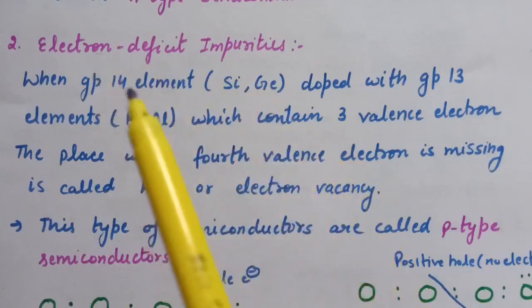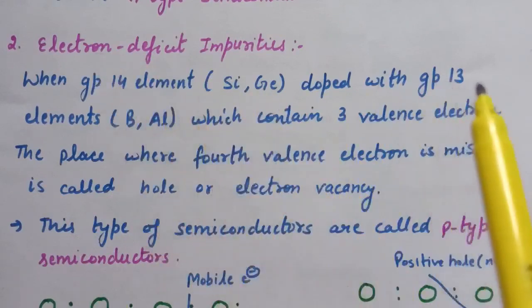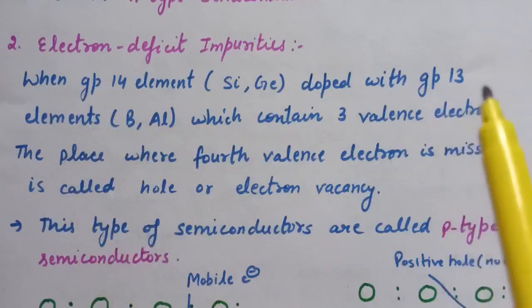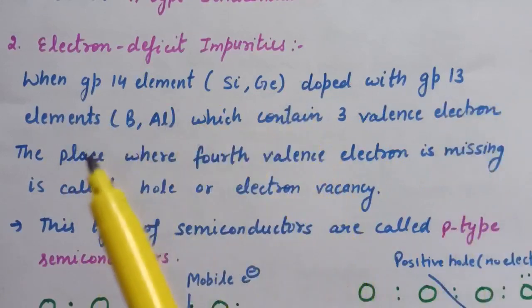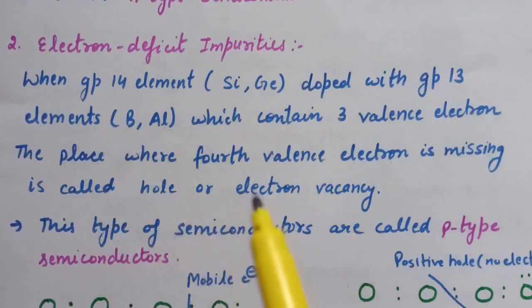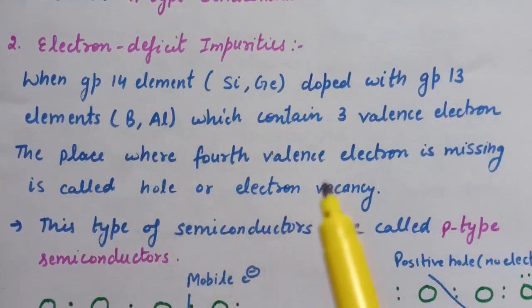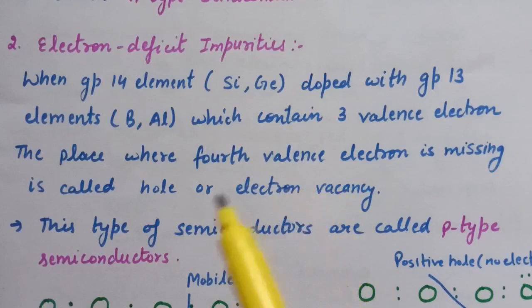Now, when group 14 elements are doped with group 13 elements, as group 13 elements are electron deficient, in the crystal a hole or electron vacancy is created, and this type of semiconductors are called p-type semiconductors.